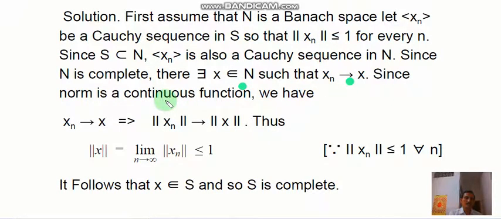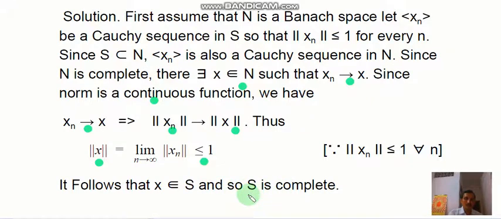Since the norm is a continuous function, as xn tends to x, the norm of xn tends to the norm of x, and therefore the norm of x equals the limit as n tends to infinity of the norm of xn, which is less than or equal to 1. So it follows that x belongs to S.